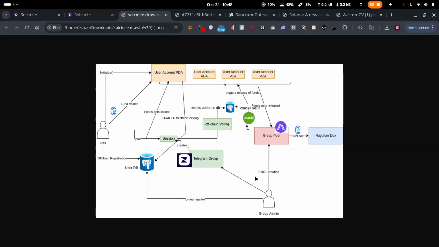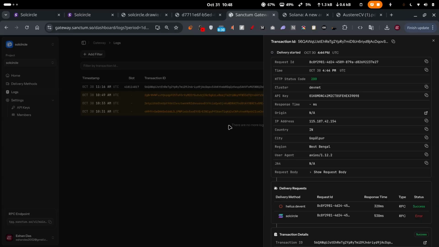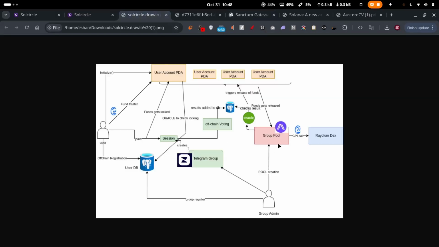To protect our buyers, protect our users, we are using Sanctum Gateway to make our transactions almost non-vulnerable to these bots, almost zero-time execution, like super real time basically. And similarly, let's go to Sanctum. Here you can see our transactions are going through this. We are using Helius Devnet to get these transactions.